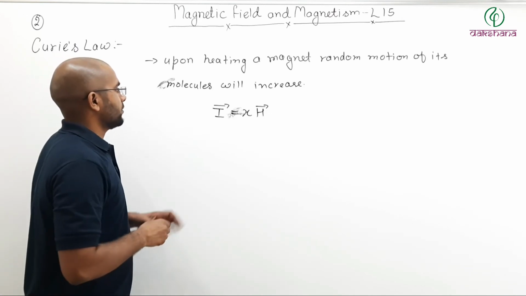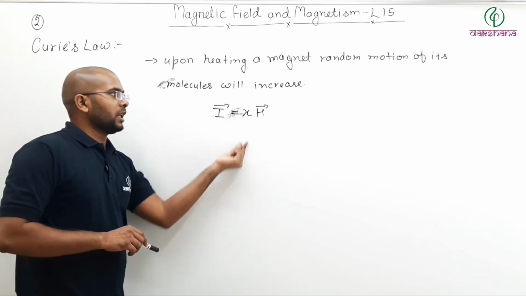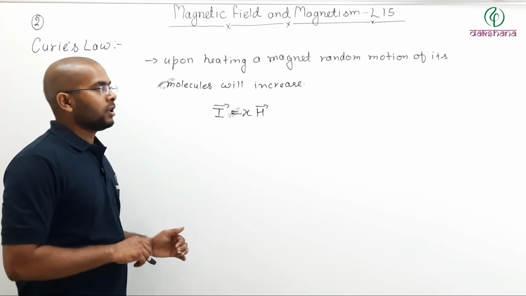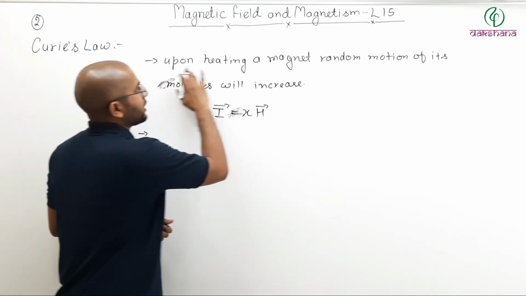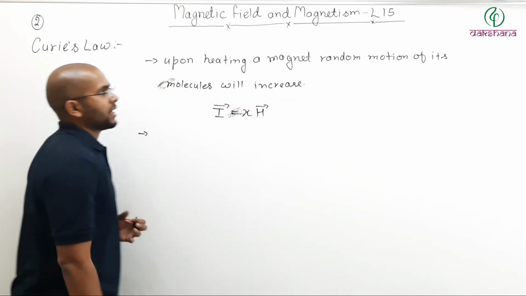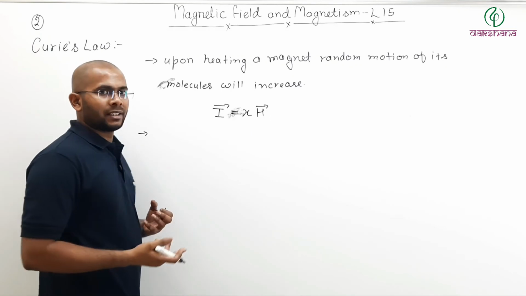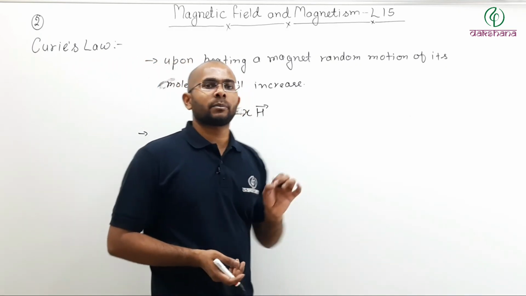So if upon increasing the temperature susceptibility decreases, then your magnetization decreases. So if you increase the temperature, heating the magnet, random motion of the molecules increases, and due to that, your magnet starts losing its magnetic property.